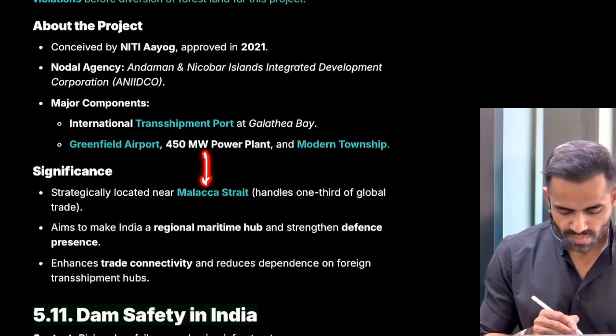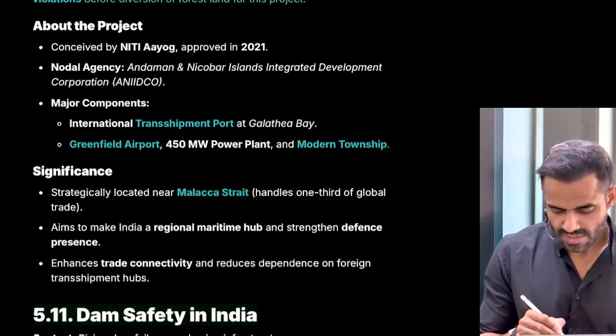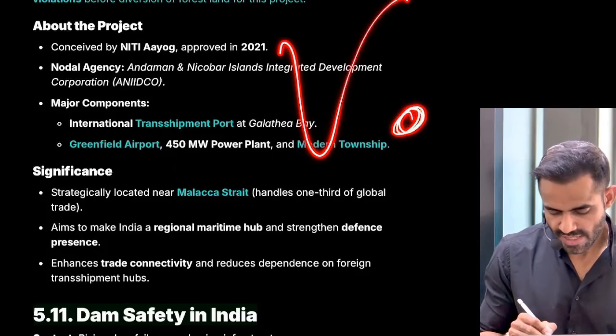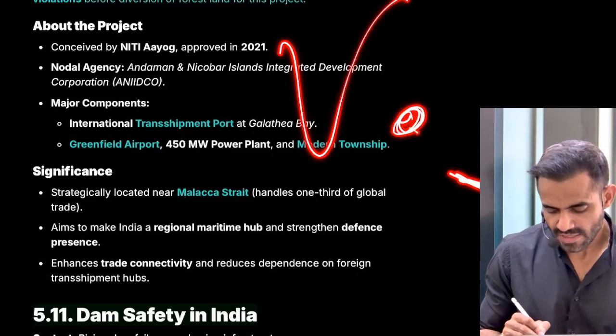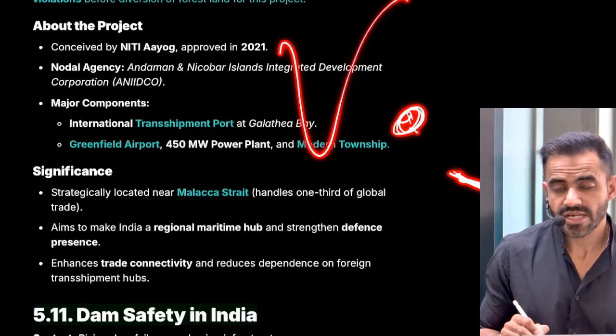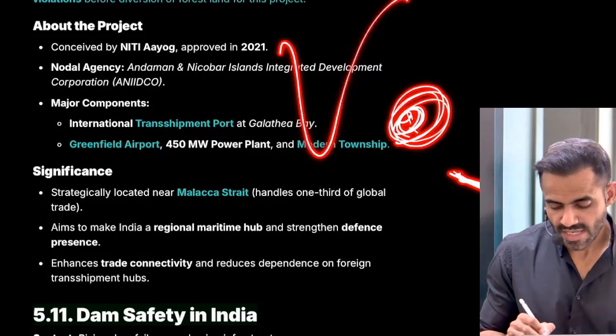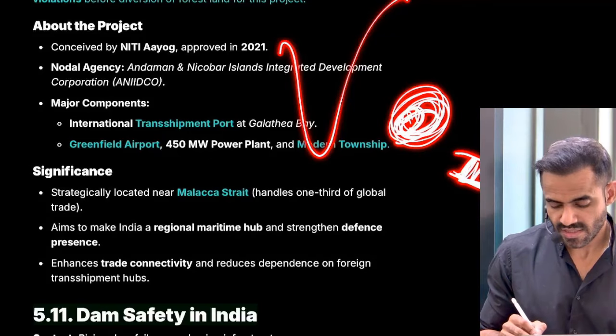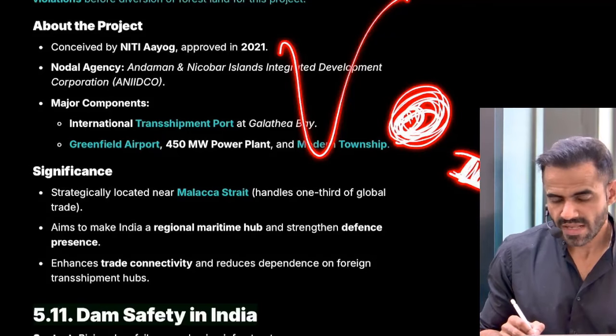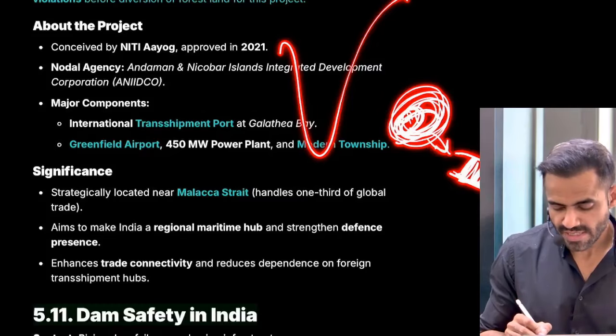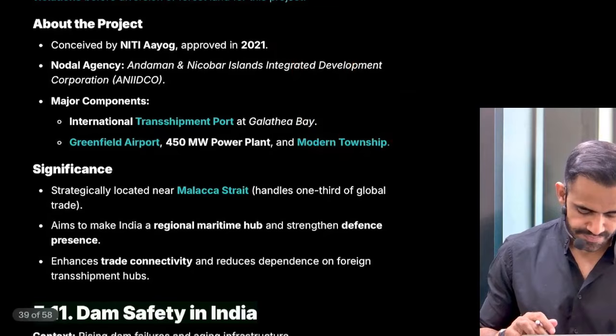Because it is close to the Malacca Strait. So this is India, this is Andaman and Nicobar, and this is the Strait of Malacca. It is in close proximity, and that's why we need to make sure that this is well developed. This is an important choke point, and it is very important for China. That's why we are using it as a defense mechanism.